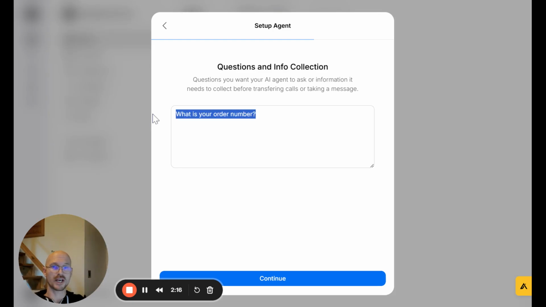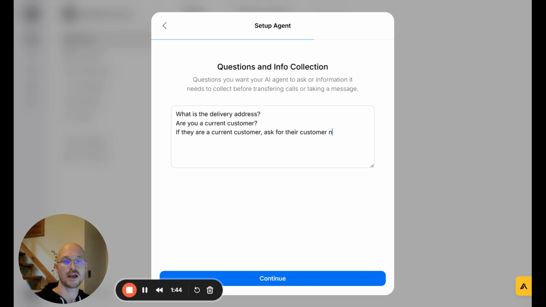So then before we go ahead and transfer, this is going to give you the ability to ask questions dynamically. The basic questions that will always be included are the name and phone number. If you want to include other information like what is the delivery address, then you can go ahead and insert that there. You can also say something like, are you a current customer? And then follow it up with, if they are a current customer, ask for their customer number. And then that will ask that third question only if they answered appropriately in the second question.